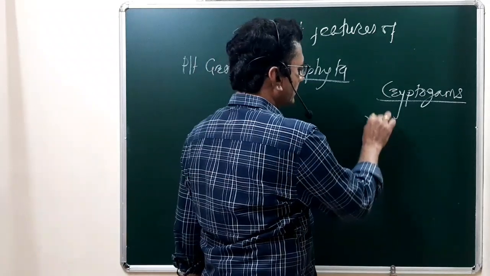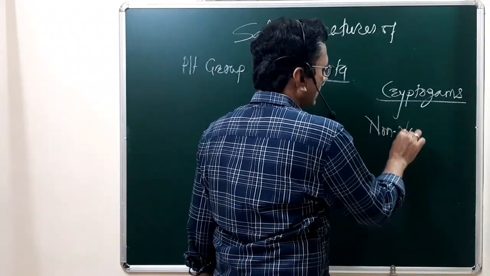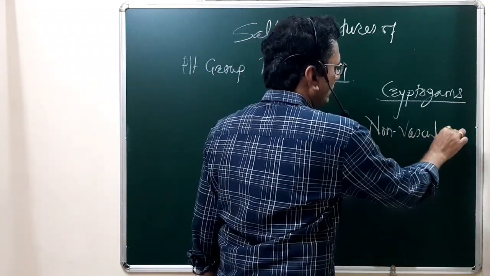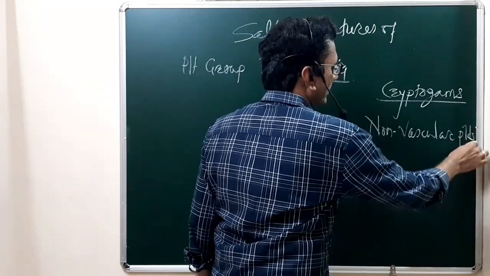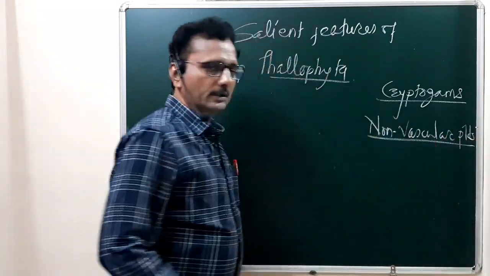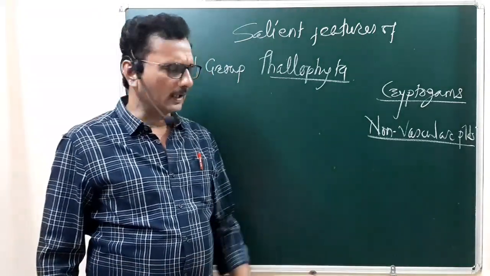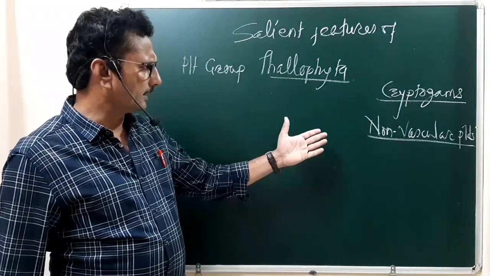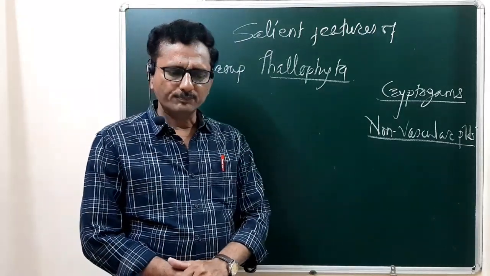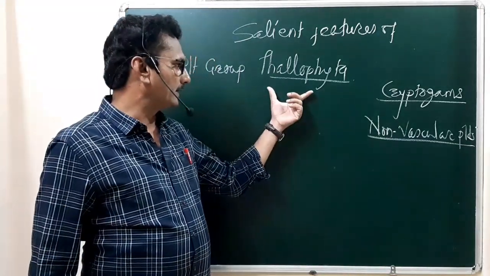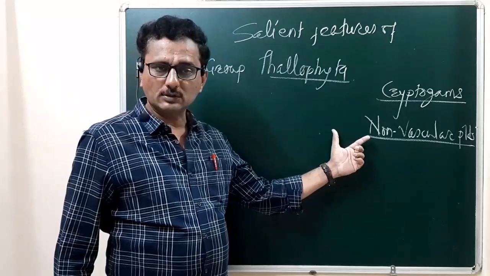It is placed under the non-vascular plants.